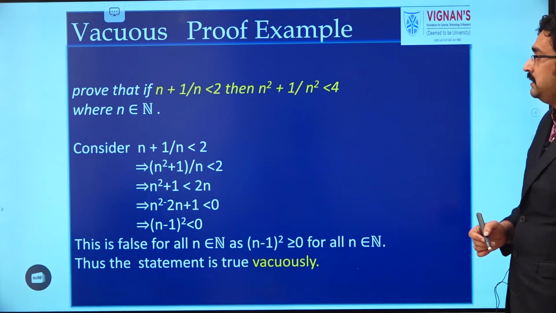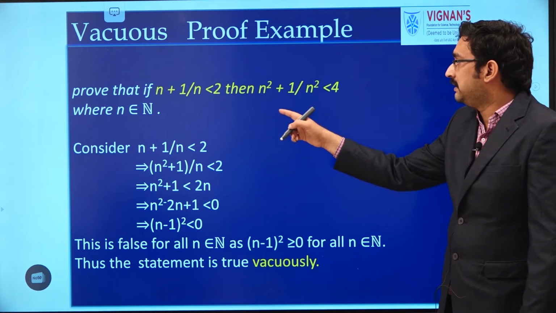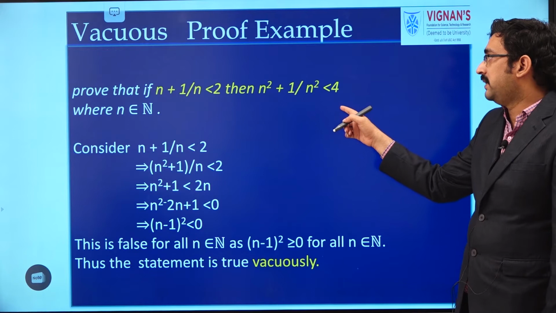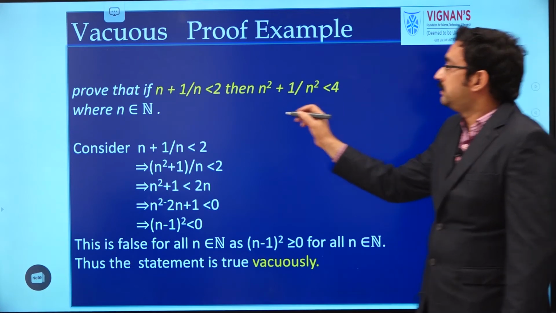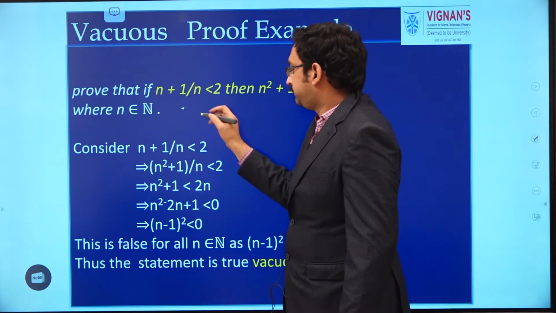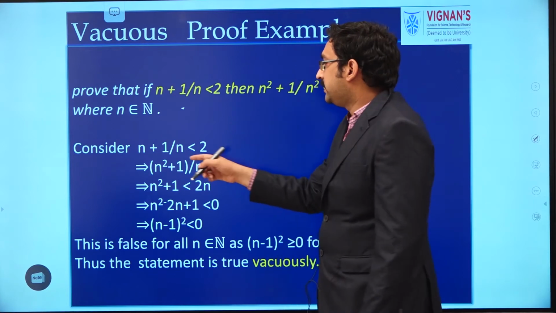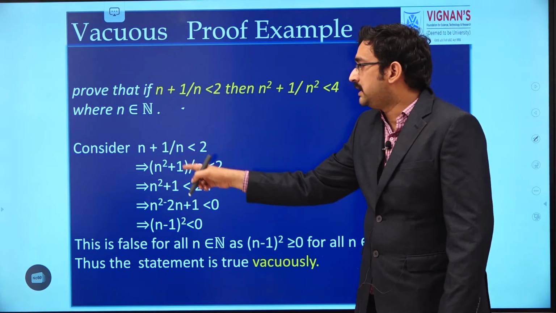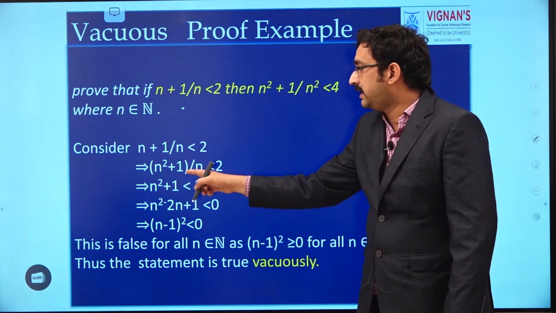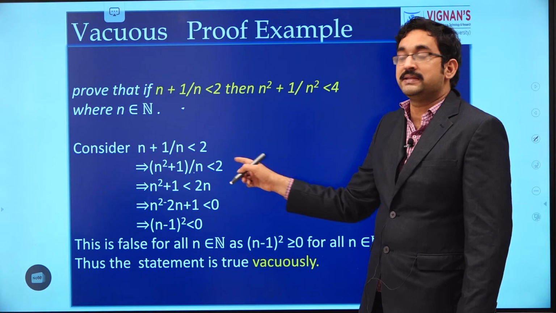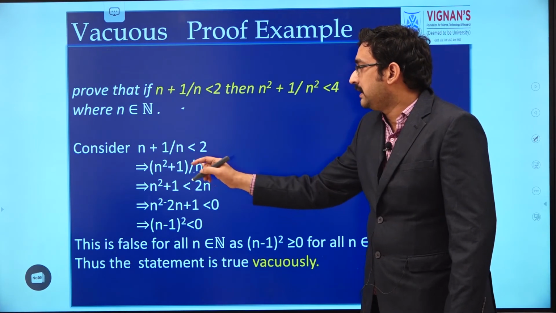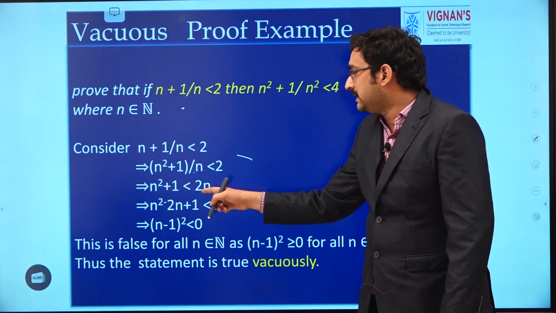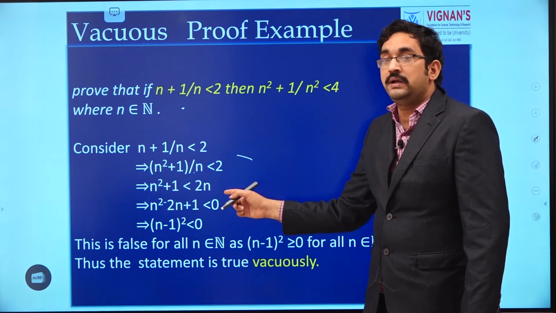Take one more example. If n plus 1 by n is less than 2, then n square plus 1 by n square is less than 4. This part is considered as P, and this part is Q. See the first one, n plus 1 by n less than 2. Then this condition also will be satisfied: n square plus 1 by n is less than 2. So take the denominator to the right side. Then it will become n square plus 1 less than 2n. Take 2n to the left side.